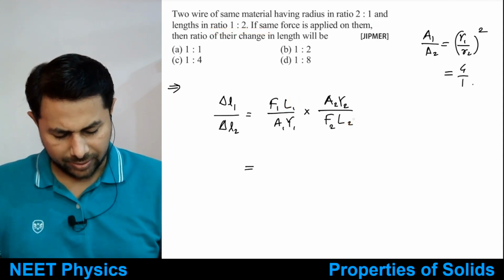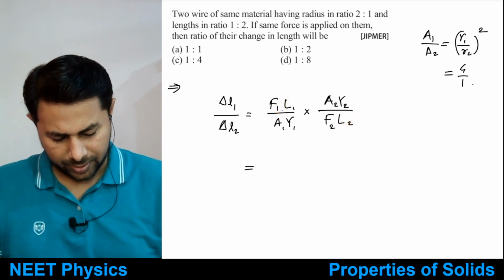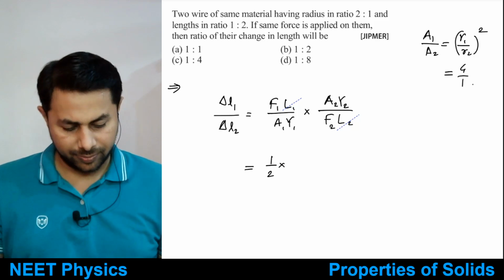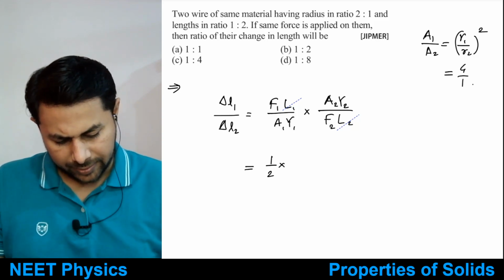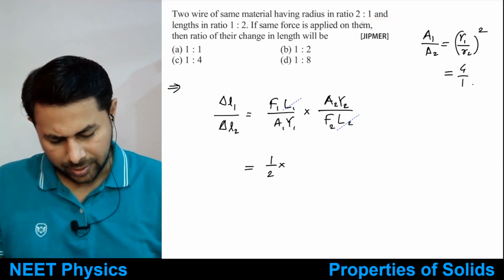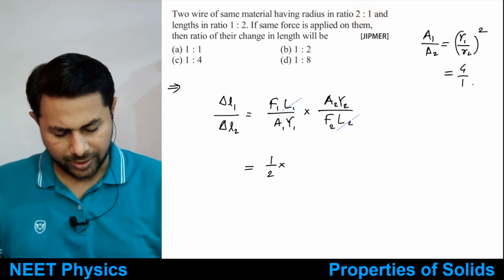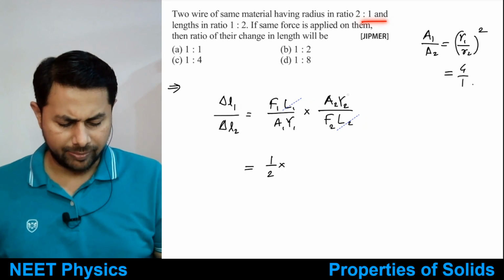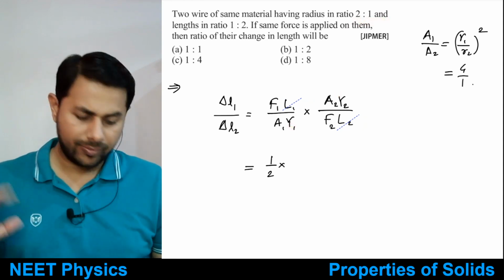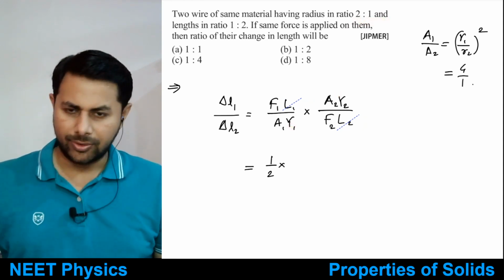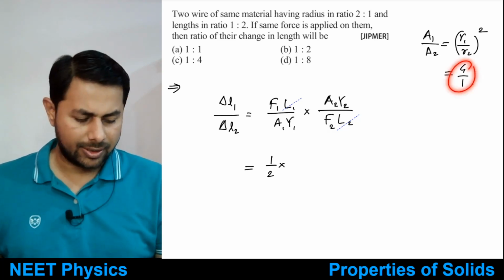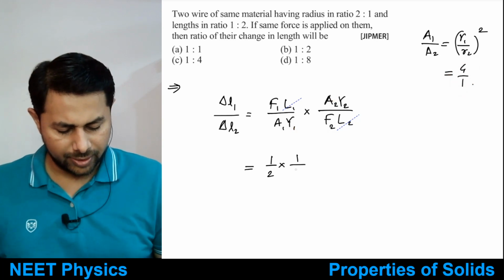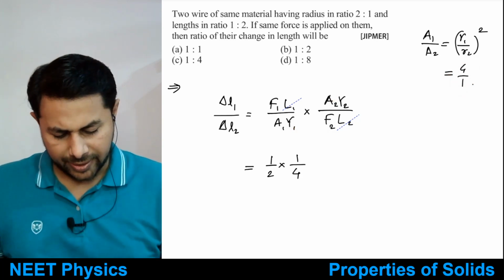Okay, so let's cancel out that. So this thing by this thing is 1:2. Let's write 1 by 2. Okay, then radius in the ratio of 2:1. So radius in the ratio of 2:1 means A2 by A1 would be what? It would be 1:4, because A1 by A2 is in the ratio of 4:1. So A2 by A1 is 1:4. Okay, so 1:4. What else is there?